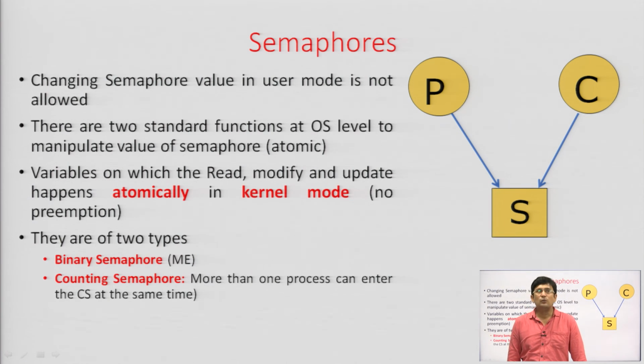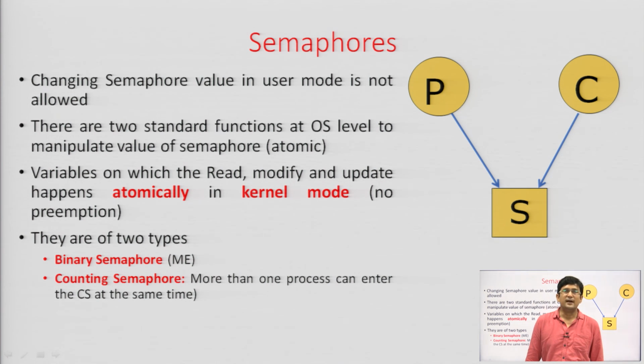Now, there can be two types of semaphores. One is known as the binary semaphore, another one is the counting semaphore. Let us say we allow only one process to enter the critical section at a time. It means we should use a semaphore that only allows one process to enter. So, let us take a semaphore value as 1 or 0. 1 means entry to the critical section is allowed, 0 means entry is not allowed.